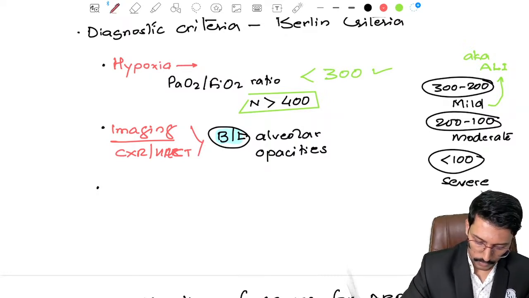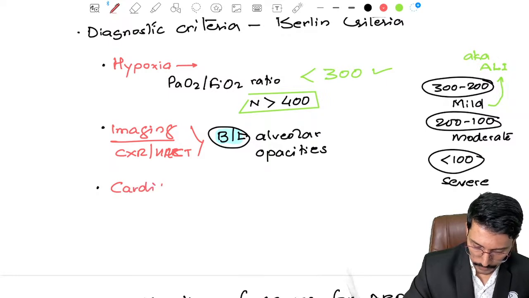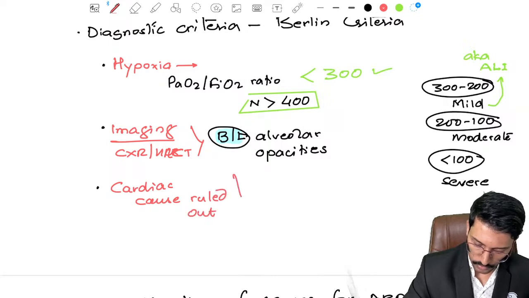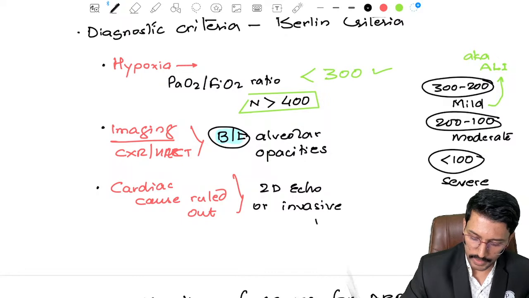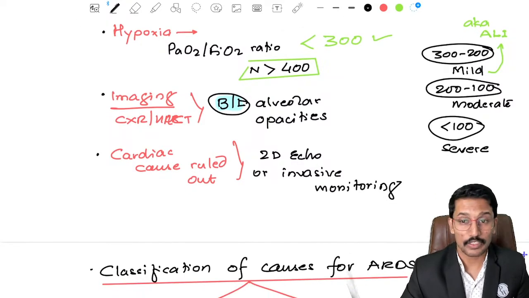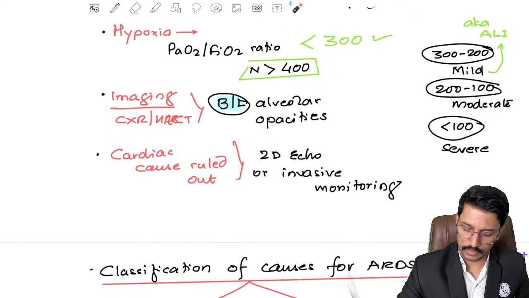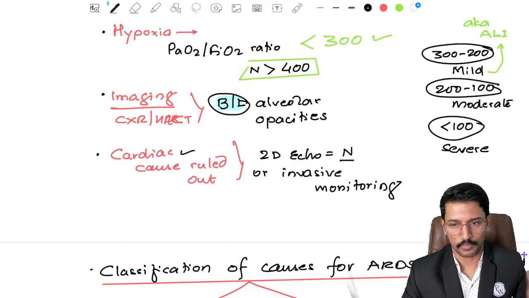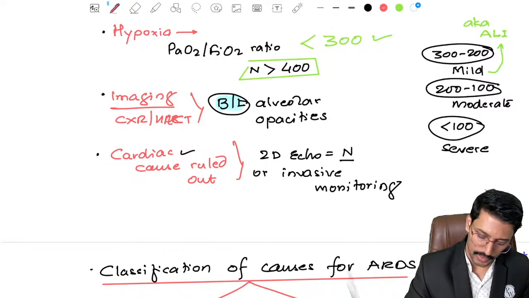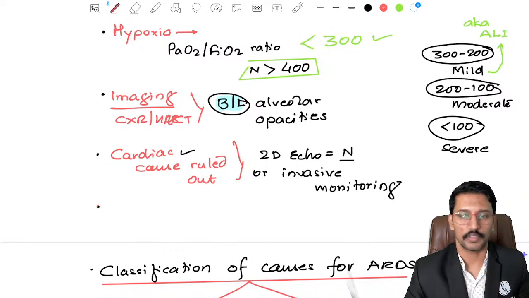So, cardiac cause ruled out using either 2D echocardiogram or invasive monitoring. Invasive monitoring is not mandatory anymore. We don't need to do a Swan-Ganz catheter; calculating pulmonary capillary wedge pressure is no longer required. All you need to do is a 2D echo, and the 2D echo should be normal. When it is normal, it means there is no cardiac cause for pulmonary edema. Okay. The fourth point is extremely important. That is a temporal correlation between the triggering event and development of symptoms.